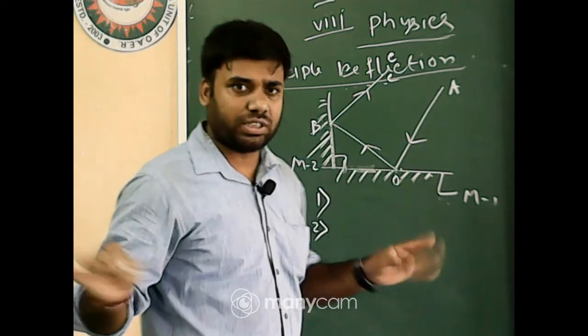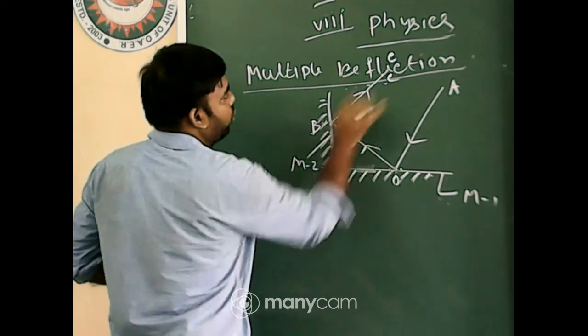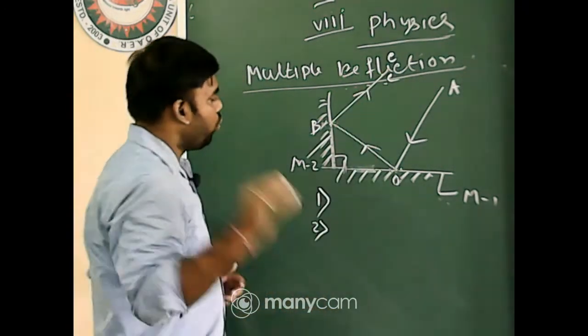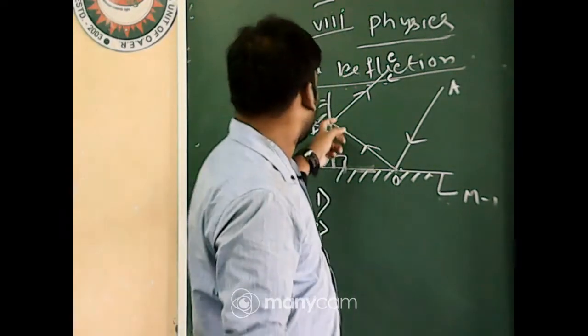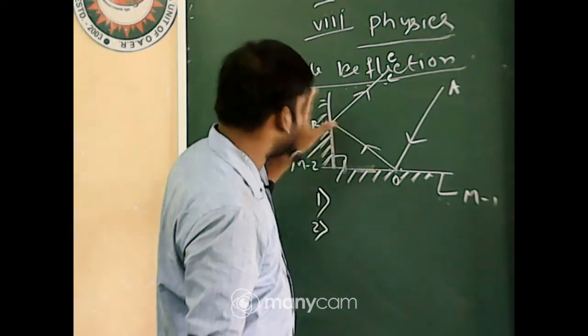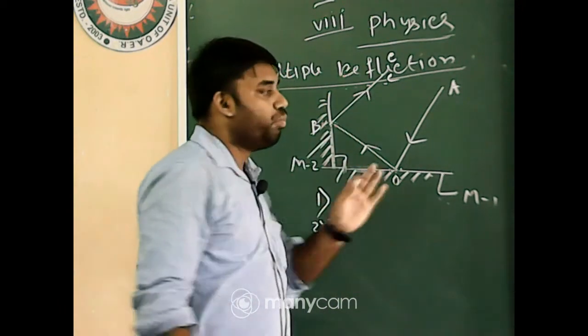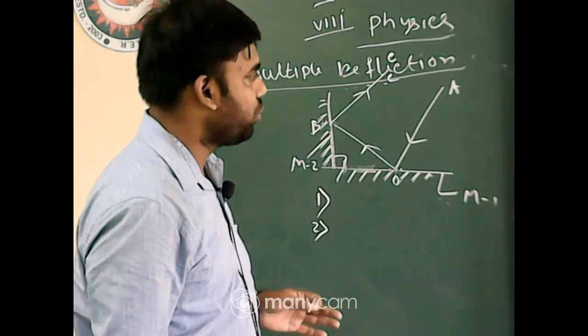Okay, got it? Next, tell me, OB and BC. OB is the incident ray for mirror 2 and BC is the reflected ray for mirror 2. Now OB and BC, which one has more intensity? That is OB. Very good.